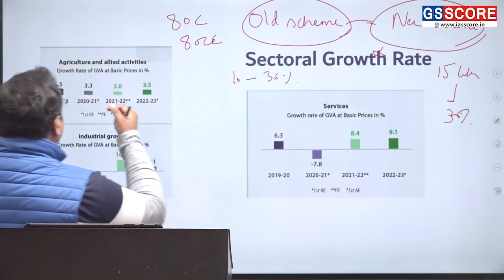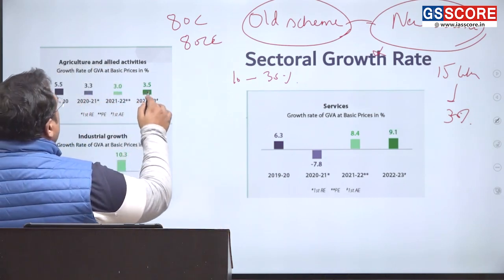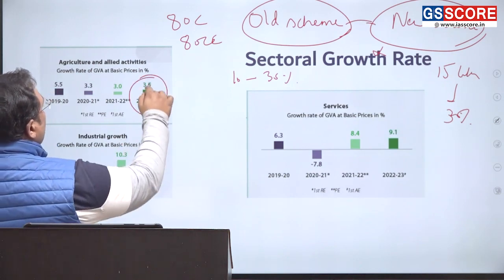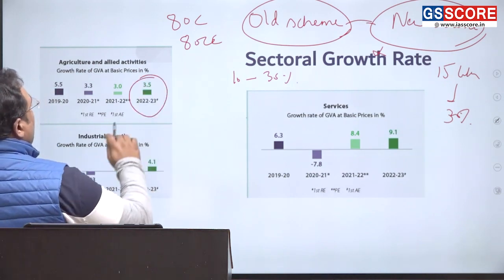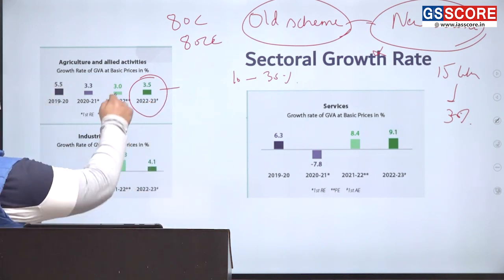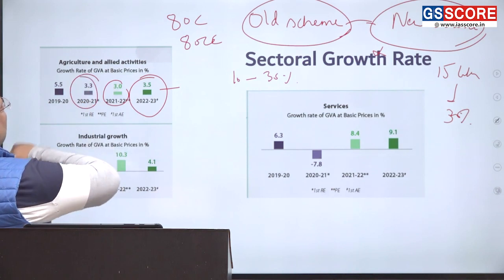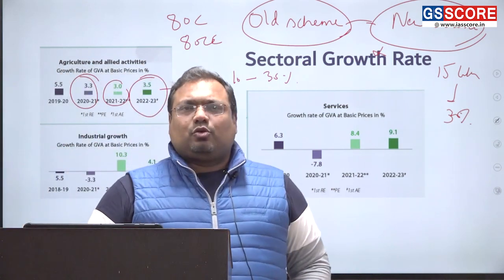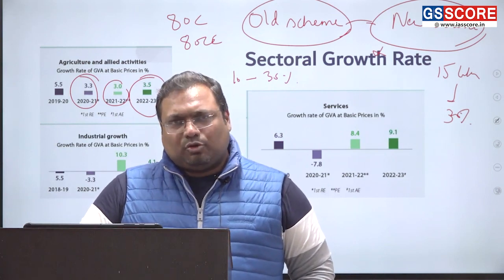So how much is the growth of agriculture? In 2022-23, the growth of agriculture is now expected to be 3.5%. Previous year it was 3, prior to that it was 3.3. So it is doing pretty well. If agriculture grows above 3, it is considered a good sign.